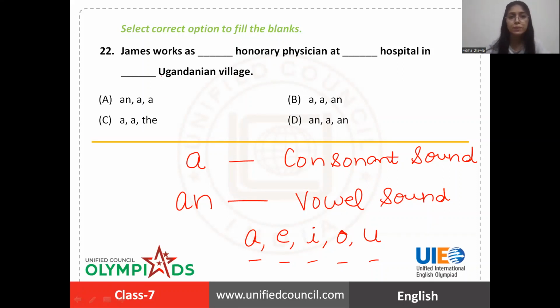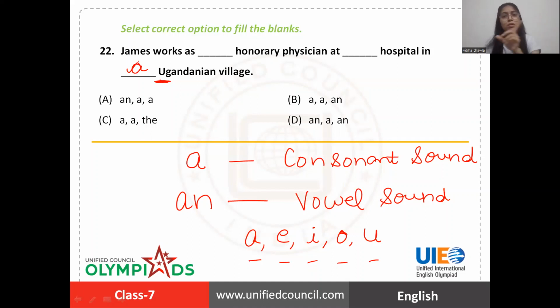For instance, if you see the letter U, sometimes you pronounce it as a vowel and sometimes you don't. If it is pronounced like the vowel sound, only then will you fill in an before it. But in Ugandan the pronunciation is 'yoo', a consonant sound, that's why it will be a. So don't go by the letter, go by the sound.